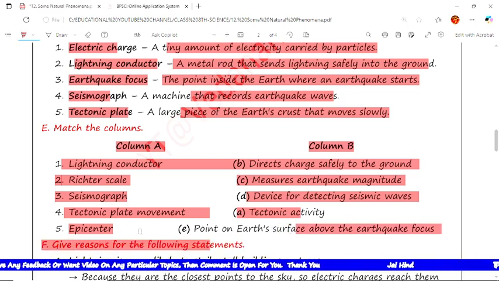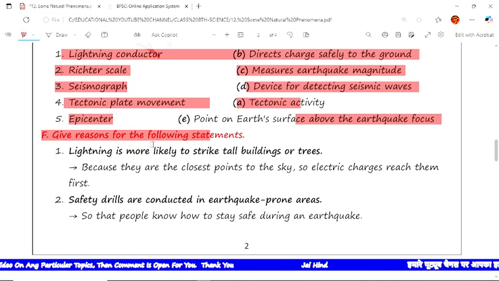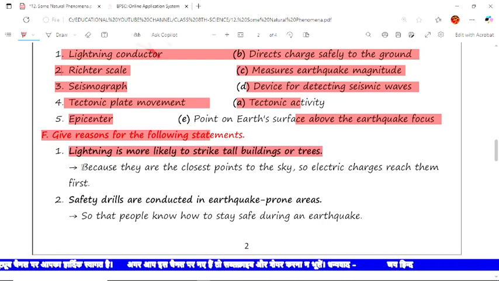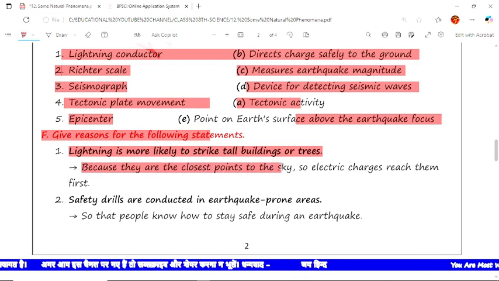Now the next type of question is give the reason for statements. Here the statements are given and we have to give the proper reason for each statement. The first statement is, lightning is more likely to strike tall buildings or trees. The reason is that they are the closest points to the sky, so electric charges reach them first.